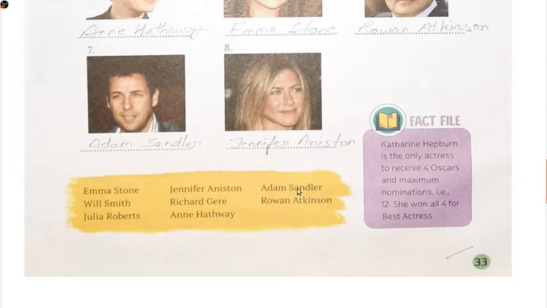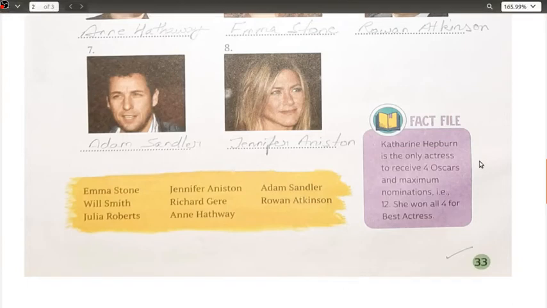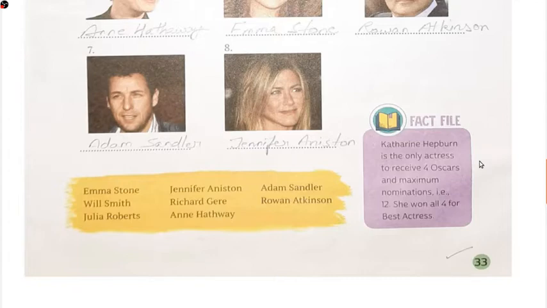Moving ahead to the fact file, we have Katharine Hepburn, who is the only actress to receive 4 Oscars and the maximum nominations, that is 12. She won all 4 for Best Actress. Okay,